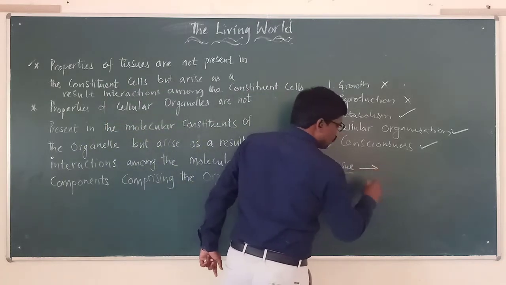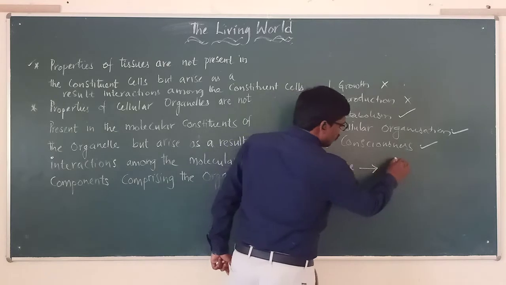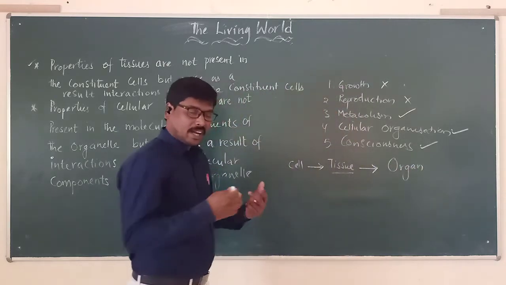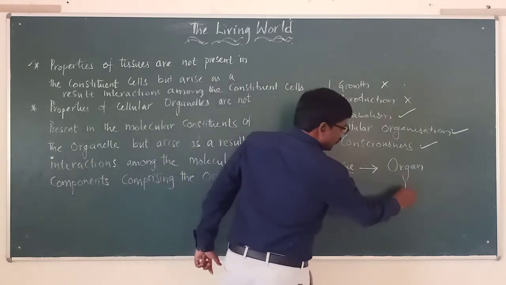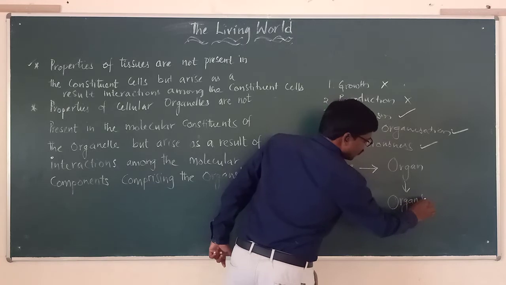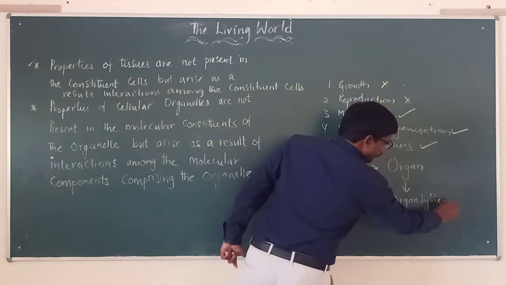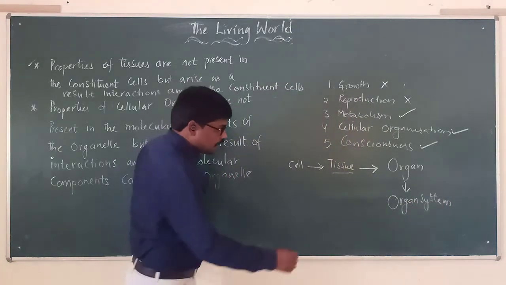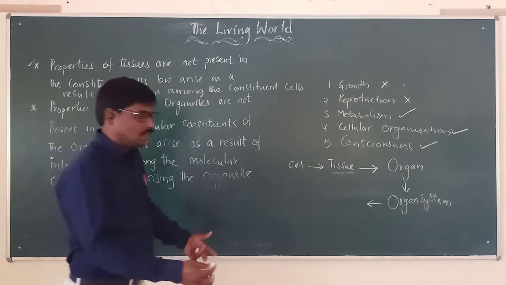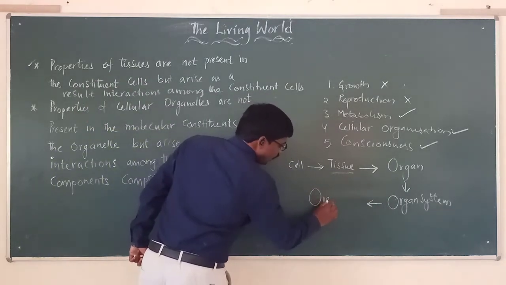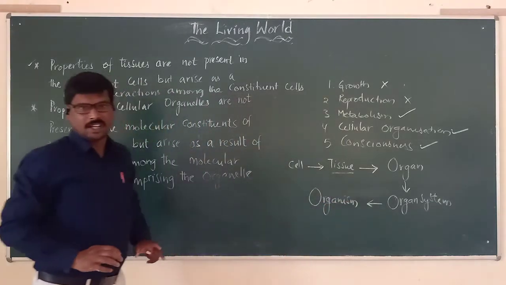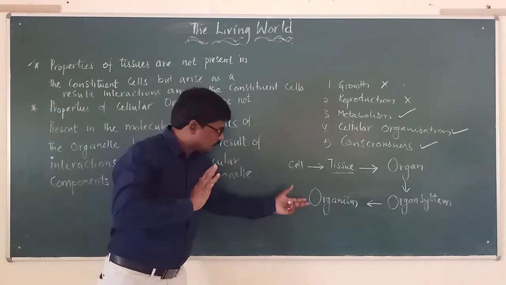A group of tissues joins together to form what? An organ. When there are many organs in the body, we call them the organ system. And when there are all the required organs in the body, then we call it the organism. So till here, I'll just hold.